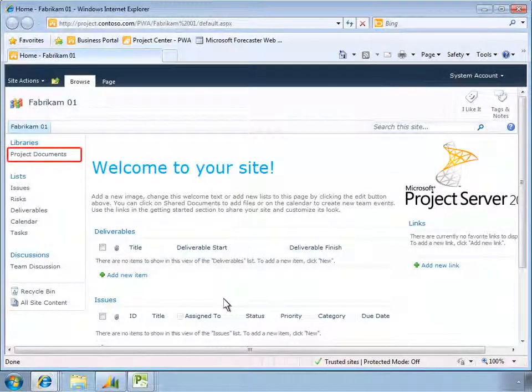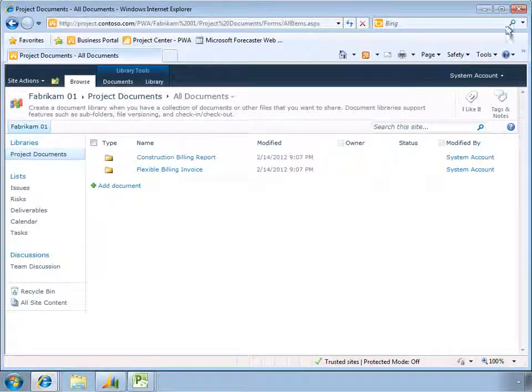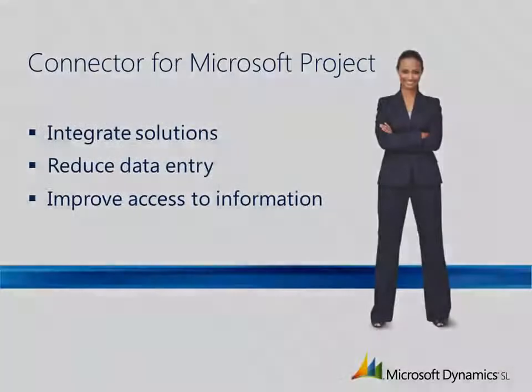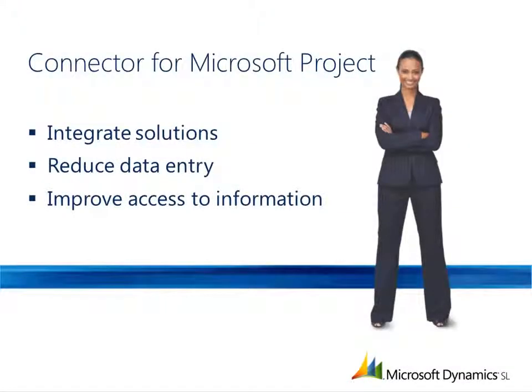Now, project managers and anyone else with access to the Project Web Access site can easily view invoices and any other shared documents associated with the project. As you've just seen, the Microsoft Dynamics SL 2011 connector for Microsoft Project Server 2010 lets you reduce data entry, synchronize project and budgeting data, and view common information across solutions.